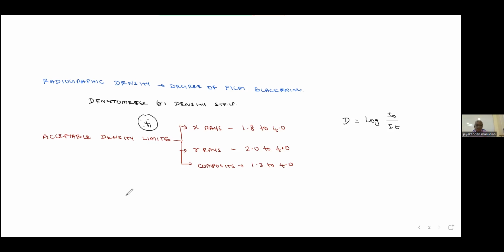Suppose this is your film. You can see at the center the weld. This is your weld. And I can see the IQI image here, wire IQI, suppose I use it. Now the question is, where do I measure the density in the film and record it on the report? First question, weld or base metal? Which one do we have to see?